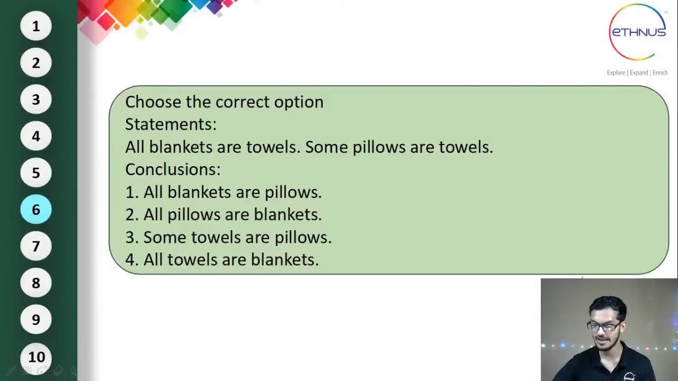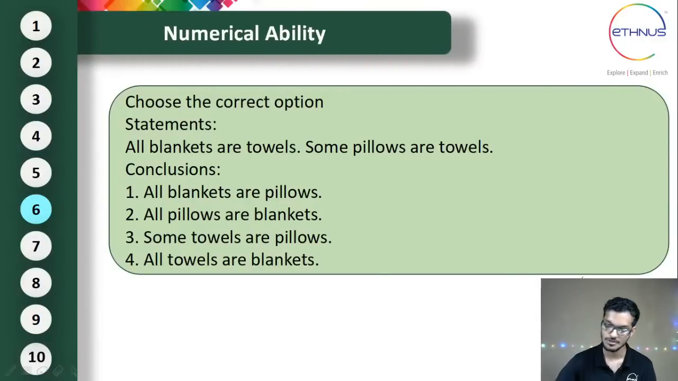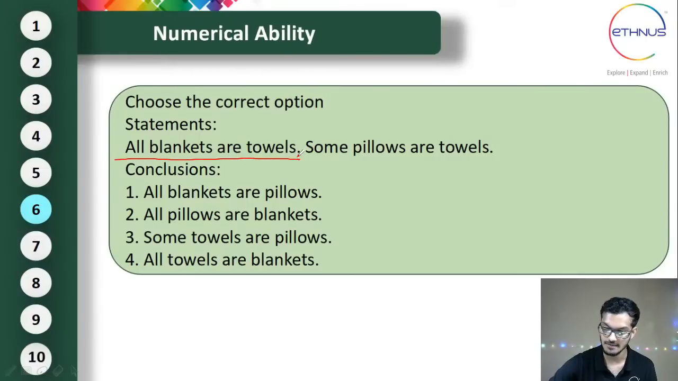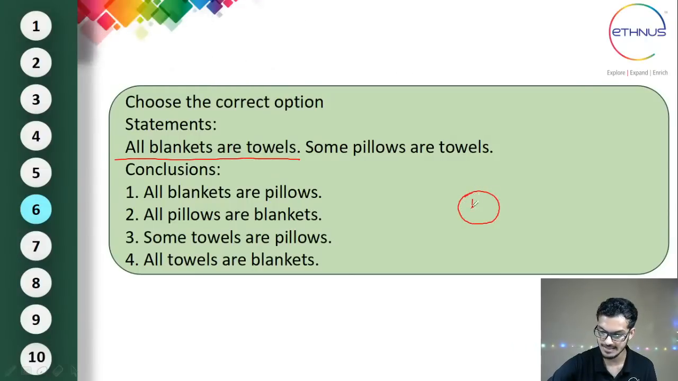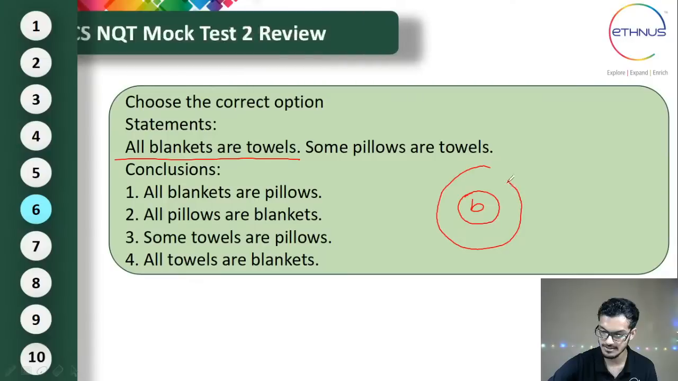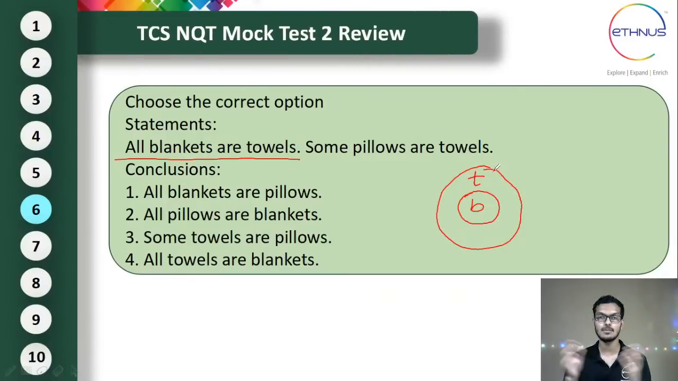Okay, so one of the ways of solving this is, let's see the statements here. The first statement is given as, all blankets are towels. So I'm going to consider blankets as B and towels as T. So all blankets are towels. This is one of the statements.